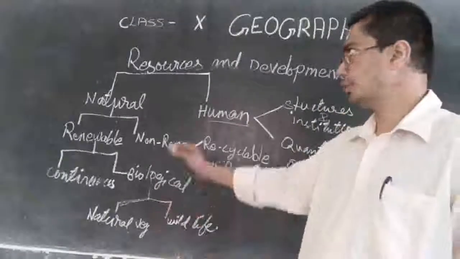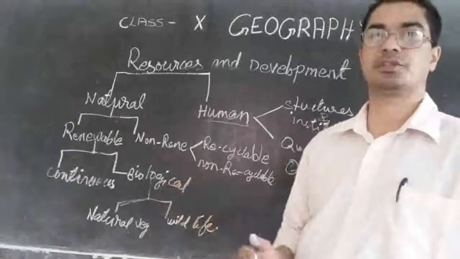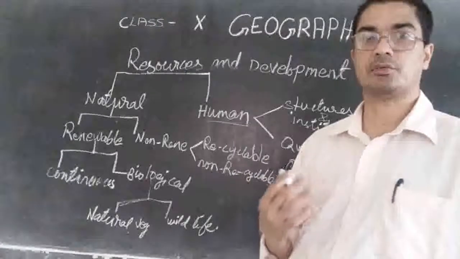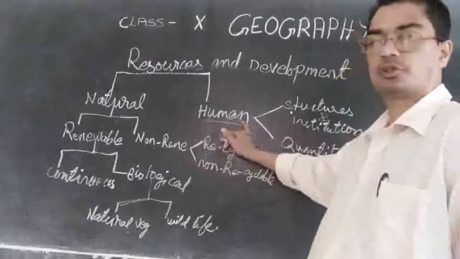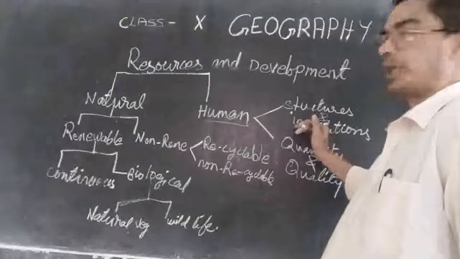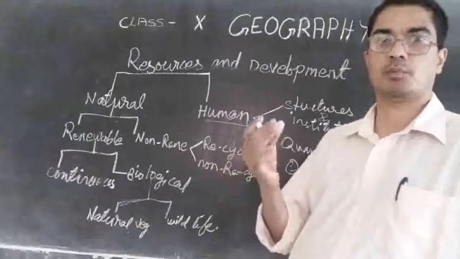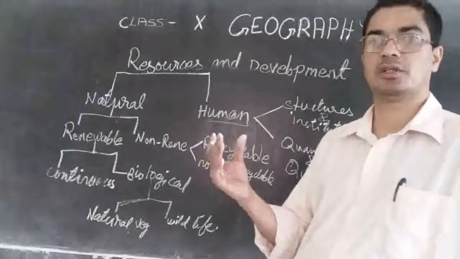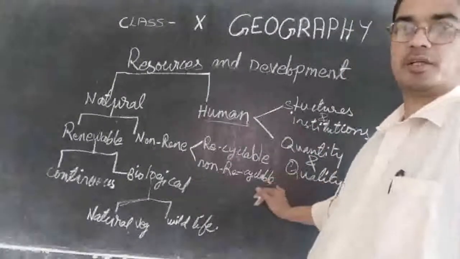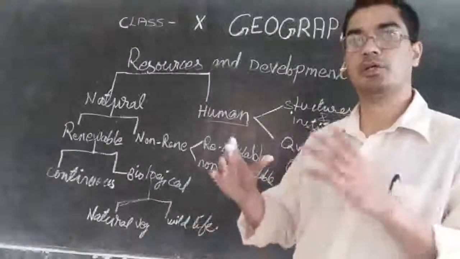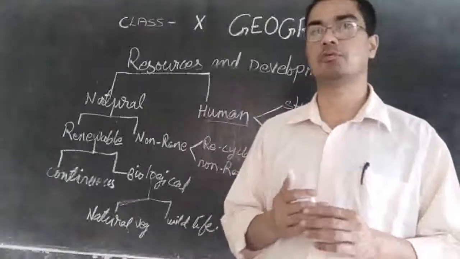And once we find out these resources are there, some of them are natural. It is there in the nature itself, like air we breathe, water we use from the river, all that is natural resources. Then human-made resources are there, the structures, the buildings that we make, all the different variety of things that we make, the pots, the machines, the fan, the fridge, all these equipments, everything that we make. Then the quality and the quantity. So sometimes we make plenty of things, and sometimes we make very good quality things. So all that is important.